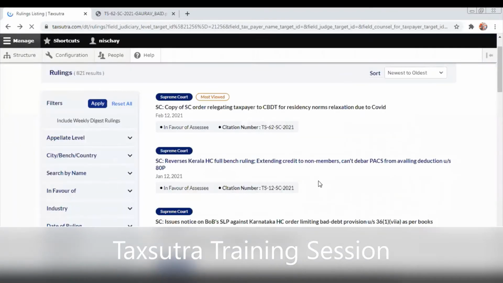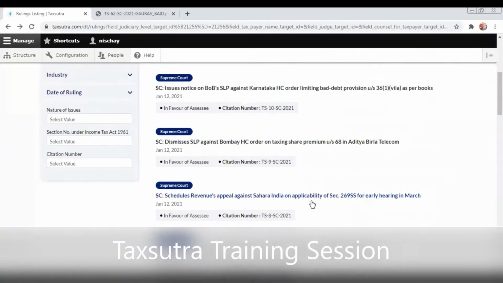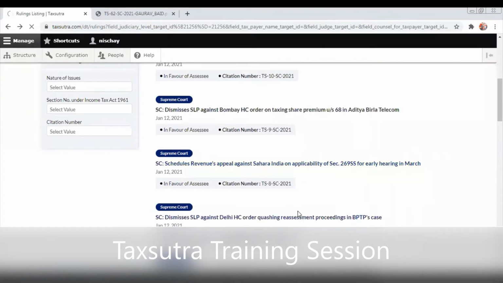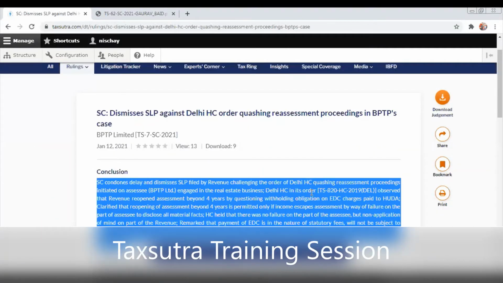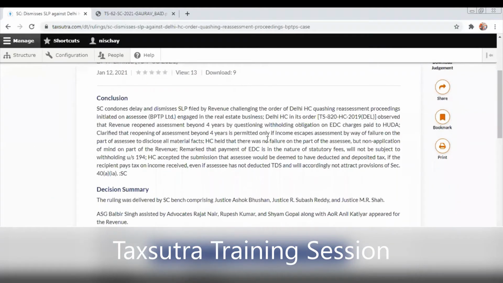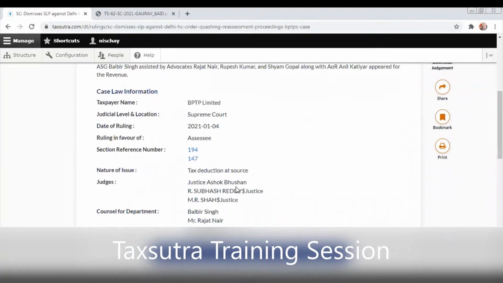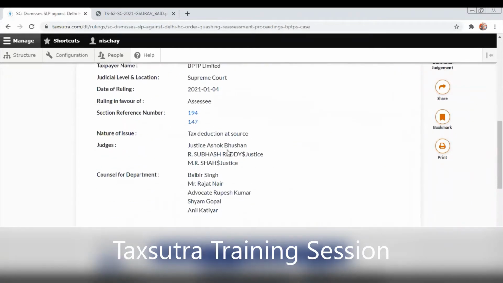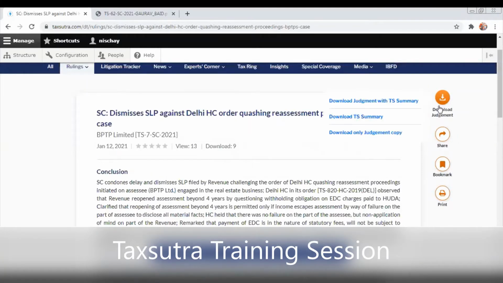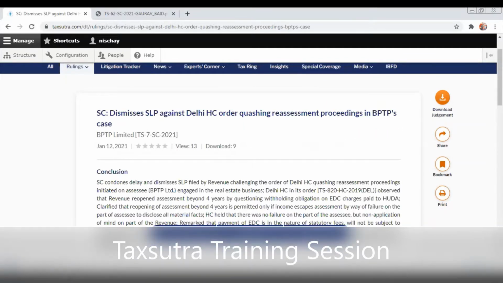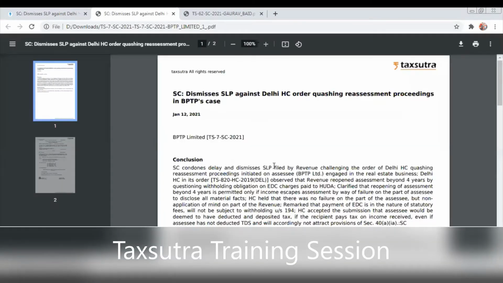Now let's pick up another example. I pick up another random ruling, let's say this one. Here as well, this was reported with the conclusion. What is it talking about? You also have the case law information, the references, the cases information, and the similar cases. In case you want to download the judgment copy with the Tax Sutra summary, it can be downloaded here. That's how it gets downloaded and saved to your laptop.